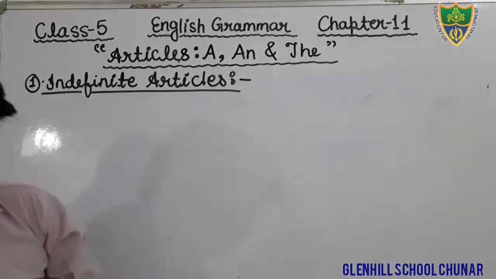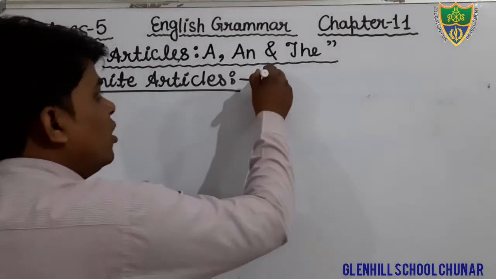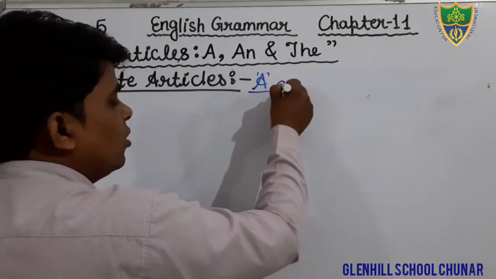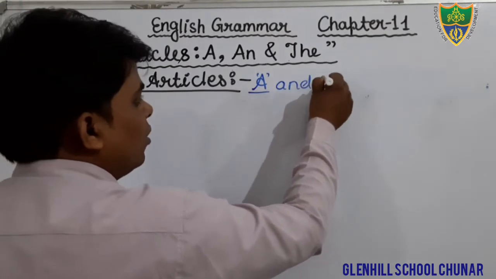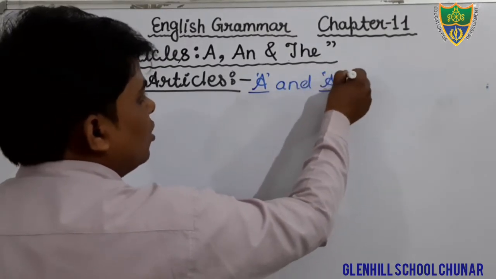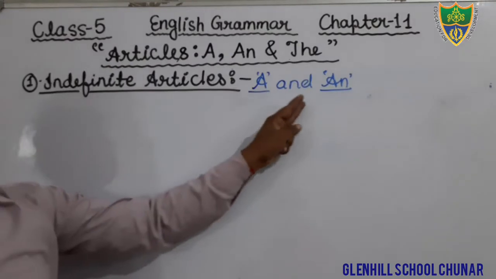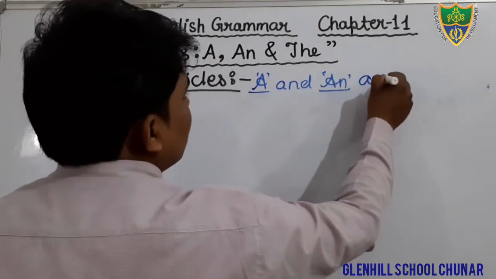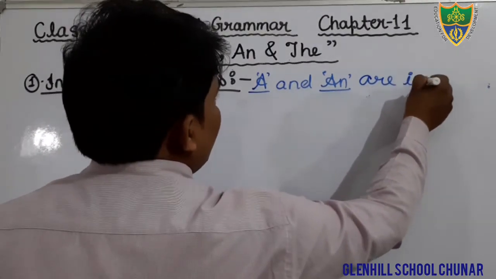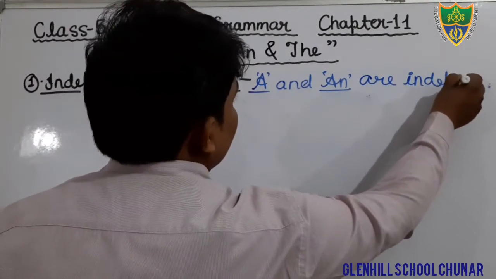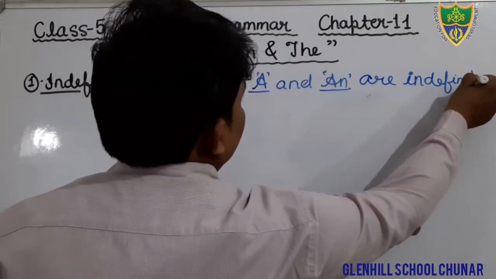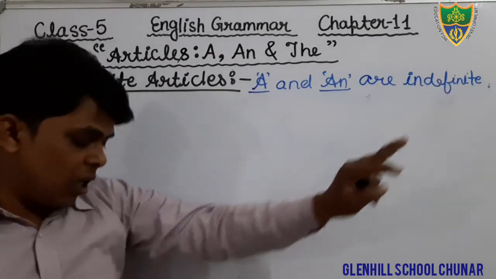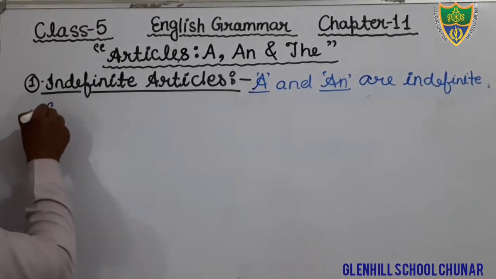What are indefinite articles? Just write down the word a and an. The words a and an are indefinite articles in English.